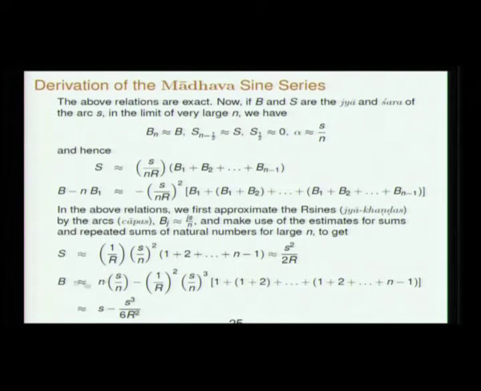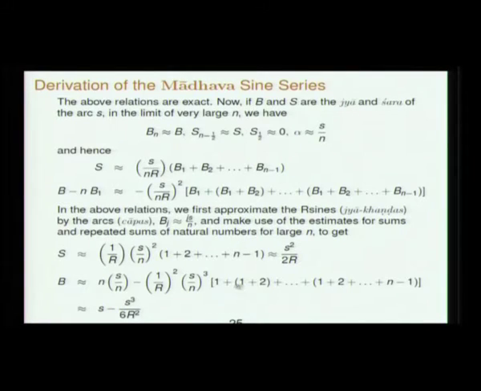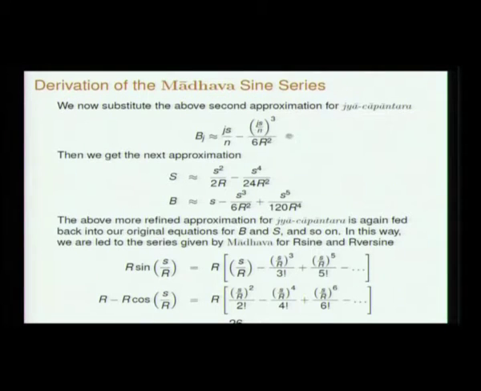For each of the Bj's we substitute from this equation. So we take the bhuja not to be equal to s, the first approximation was B is equal to s, second approximation for Bj is we take from this equation. So Bj is Js by n minus Js by n whole cubed by 6r squared. So we plow that into these two equations for Bj, and again summation of integers, summation of squares and cubes of integers will come, and you will get the next approximation for Shara, the next approximation for bhuja: s minus s cube by 3 factorial plus s to the power 5 by 5 factorial, and Shara is equal to s squared by 2 factorial minus s to the power 4 by 4 factorial.